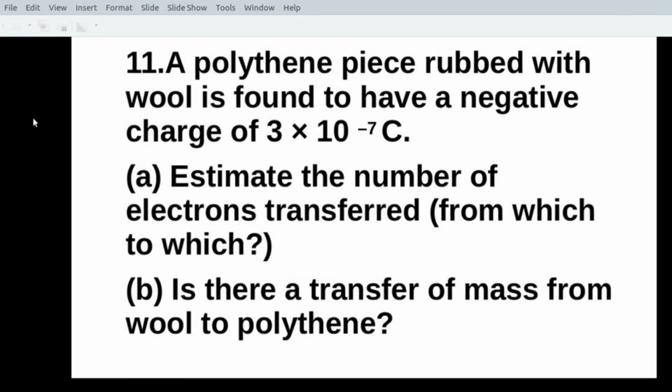Question number 11. A polythene piece wrapped with wool is found to have a negative charge of 3 into 10 raised to minus 7 coulomb. Estimate the number of electrons transferred, and from which to which. You are asked to find out the number of electrons transferred, and you have to find out from which material to which material it is transferred. Second part of the question, is there a transfer of mass from wool to polythene?